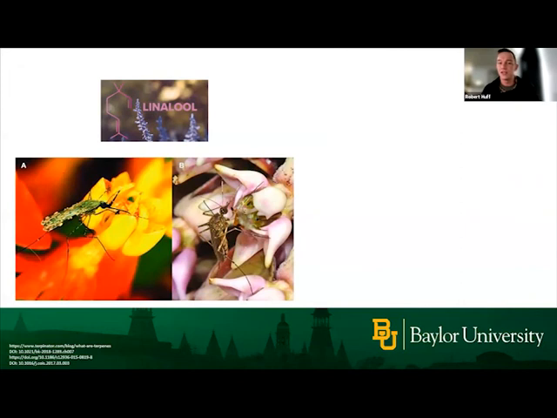But I wanted to give you an idea about why this is important. A reminder that linalool is a plant-based volatile, and it is associated with flowering plants. Here's an image of 2 different Anopheles mosquitoes feeding on plants. So the idea is that since this compound is associated with plants, it might be an indication to nectar-seeking mosquitoes that they might have a suitable plant host in the given environment that they can go take a nectar meal from.